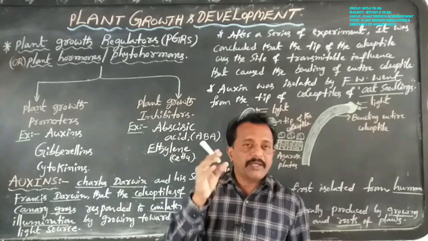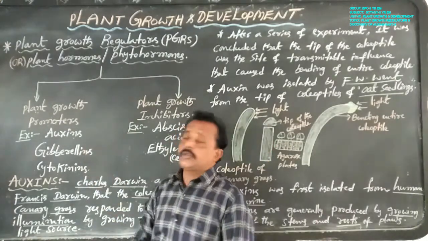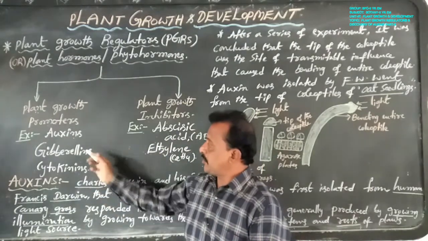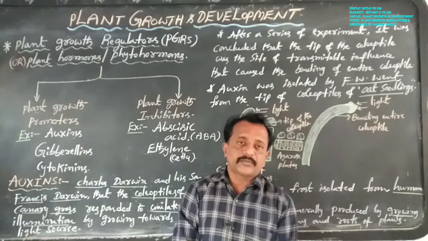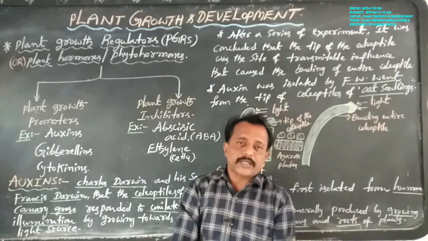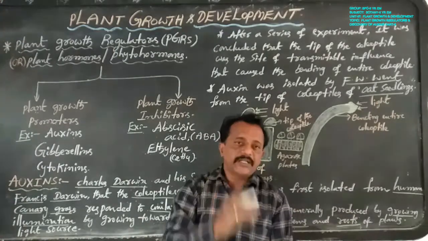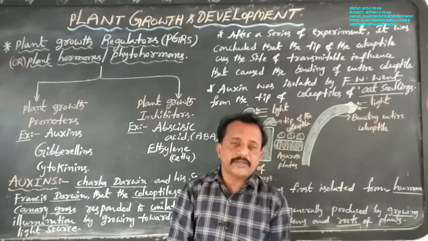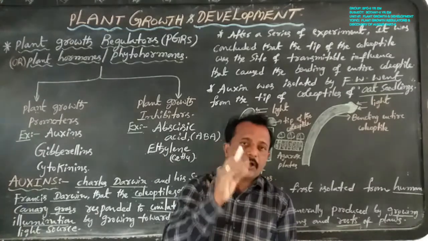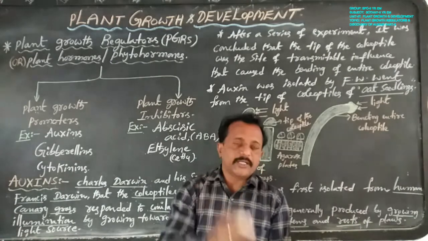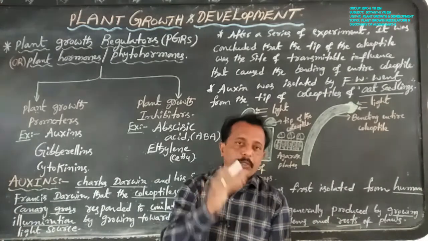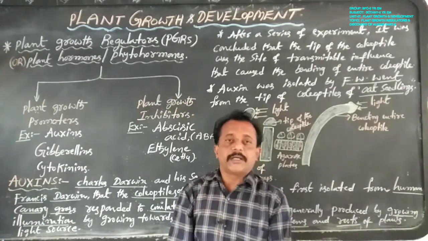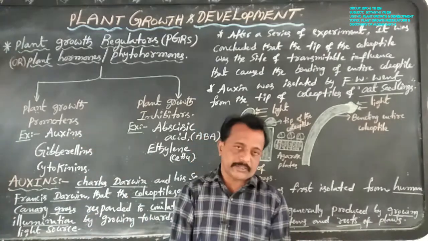These functions are mainly carried out by plant growth promoters: auxins, gibberellins and cytokinins. They are involved in cell division, cell enlargement or elongation, and tropic growth, especially flowering, fruiting and seed formation. These are the important functions carried out by plant growth promoters.